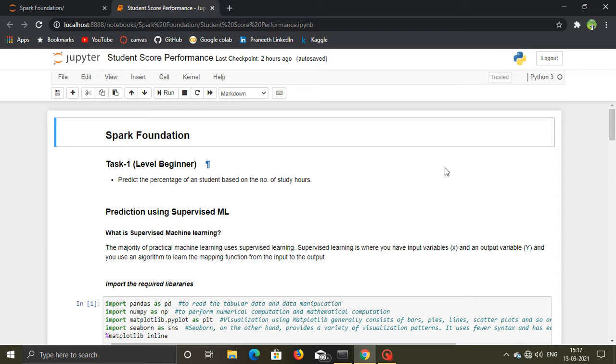Today we discuss Task 1, given by the Spark Foundation, beginner level. The task here is to find out the performance of students based on their scores, averages, etc. So the task is predicting using a supervised machine learning technique. Using a machine learning technique, we need to find out the performance of a student.